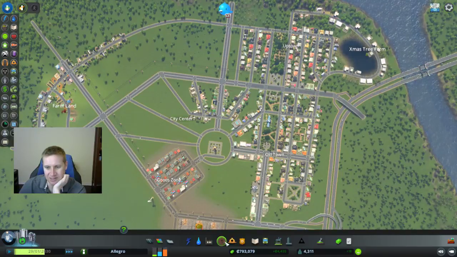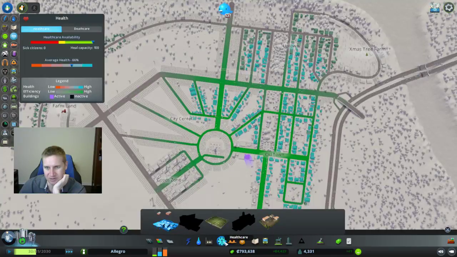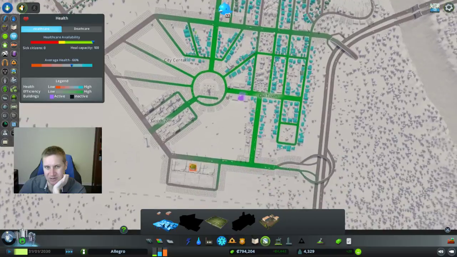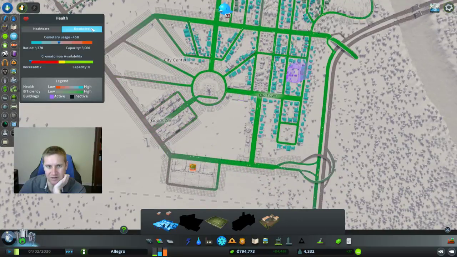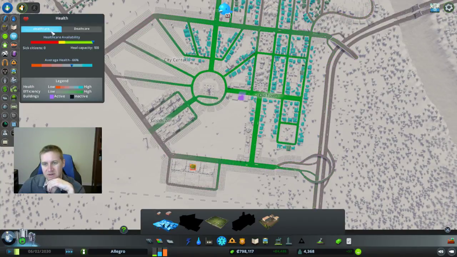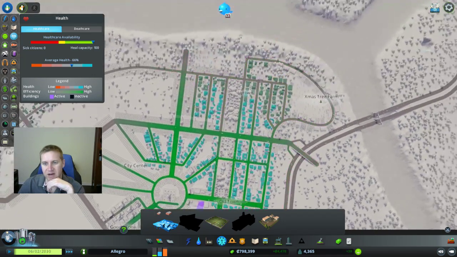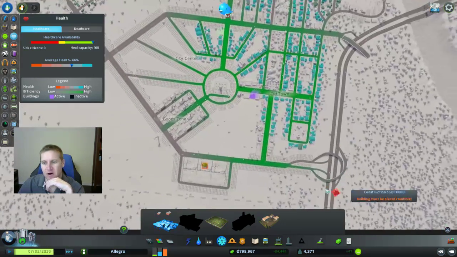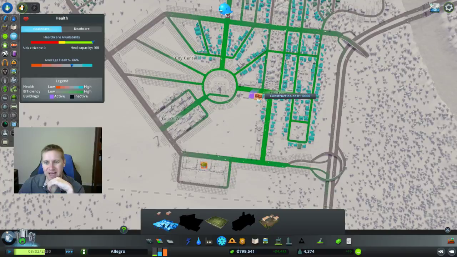What I want to look at is hospitals. It looks like everybody is doing okay with hospitals. My cemetery is almost half full, so I have to keep an eye on it. I might need to build another one. I only have one clinic for the whole town.